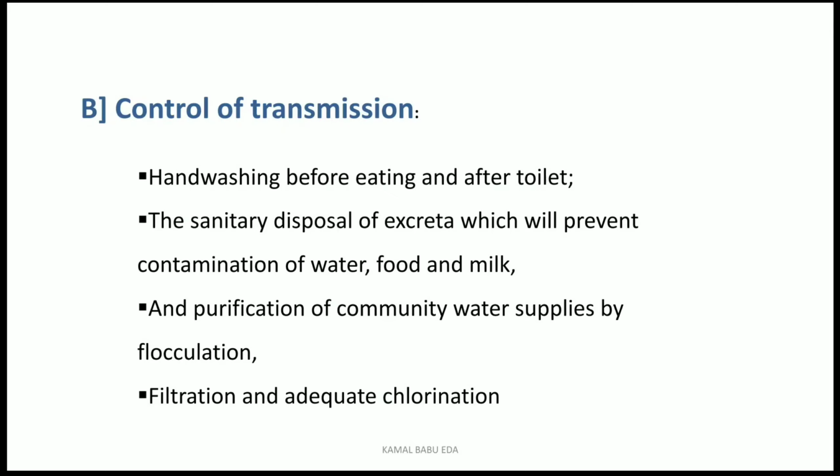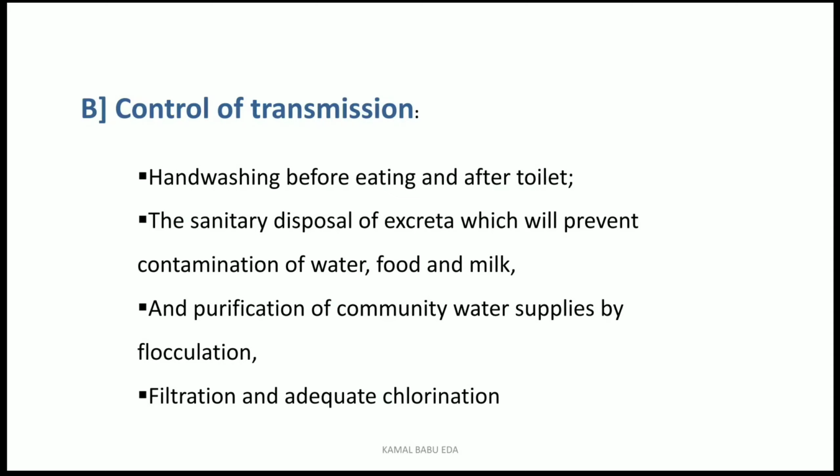So whenever these people go and defecate outside, if any person has hepatitis A, the feces are capable of transmitting the disease from one person to another. If these people do their daily activities in waters which are used by all the persons, automatically the other persons also get the infection. So how can you control it? You have to dispose the excreta in a proper manner and purify, so that you are preventing the contamination of water, food, and milk.